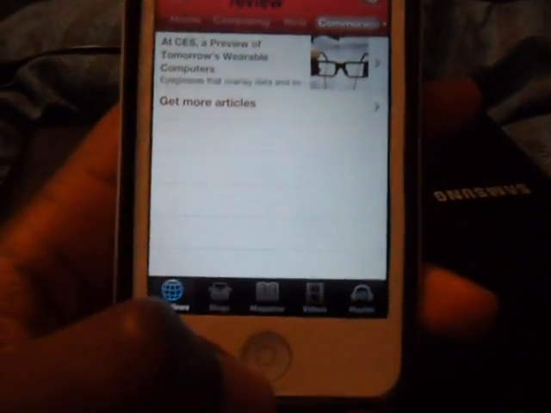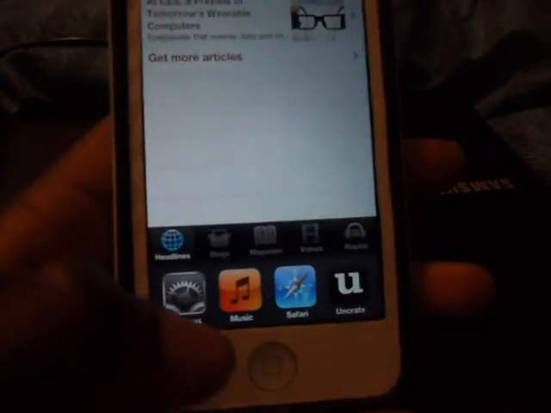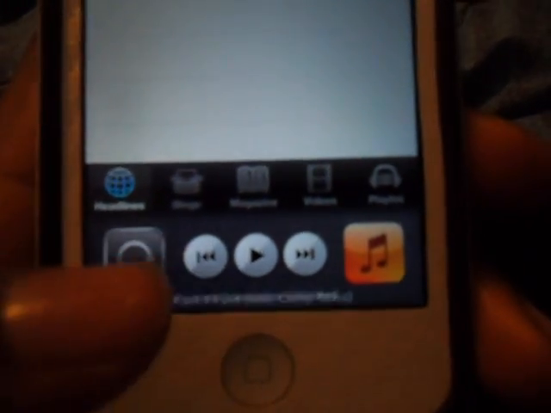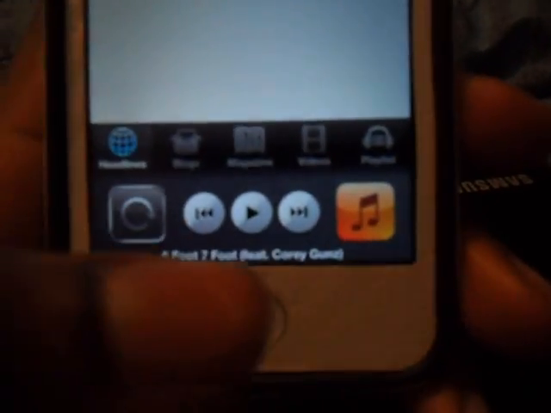Now when I go back onto the home screen, you can see this icon here, that small icon there next to the battery. All that means basically is that the screen is now locked to be in portrait. So when I turn it like that, as you can see, the app is not turning. So if I want to put it back, all you do is simply press it back and it's unlocked.